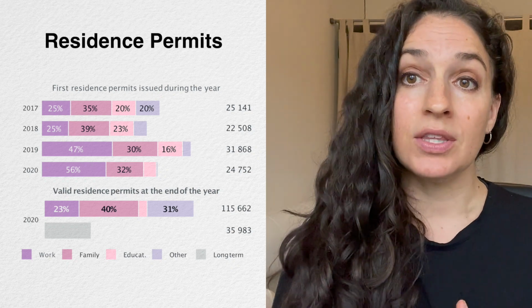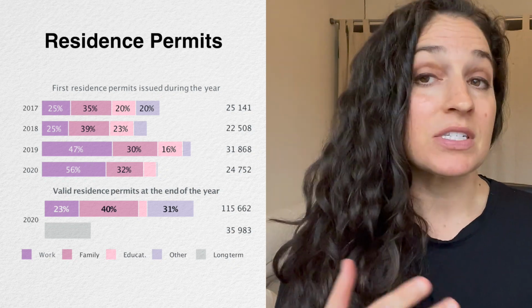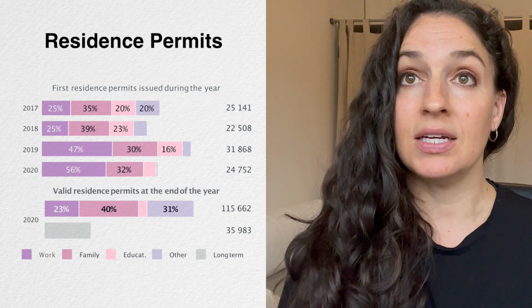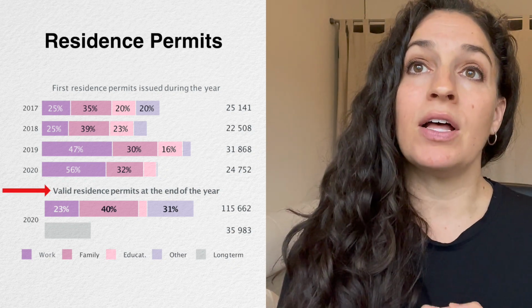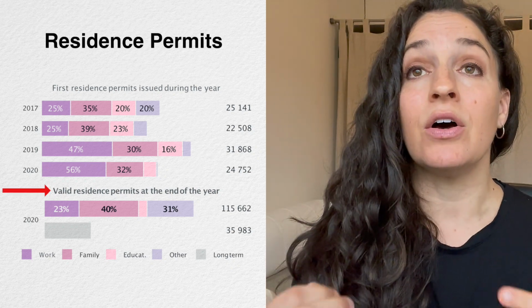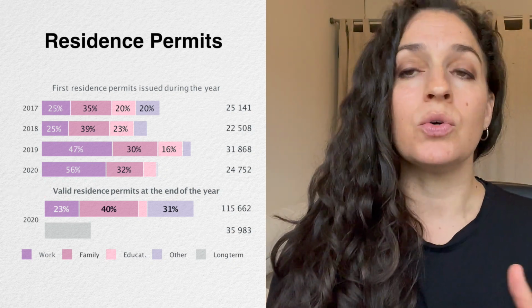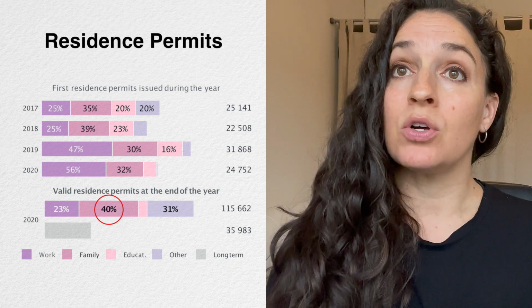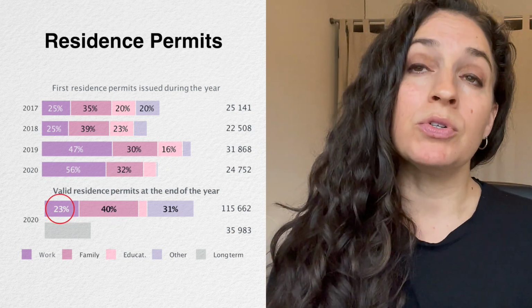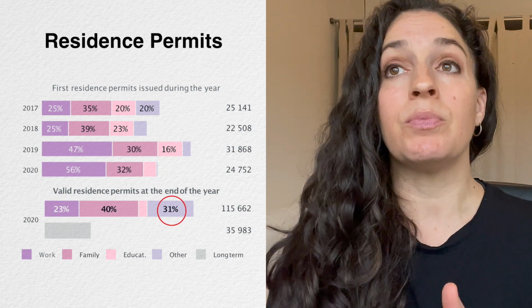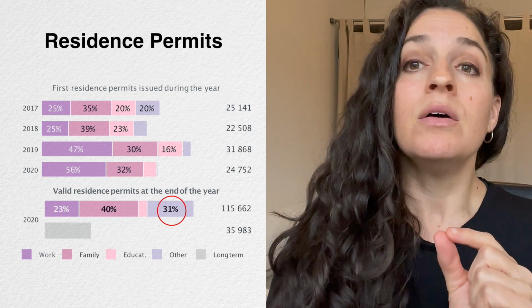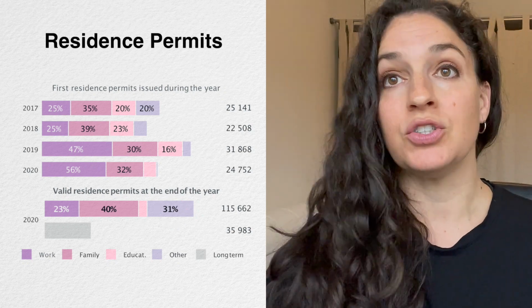And other reasons could be things like asylum or refugee status. If you look at the valid residence permits at the end of the year in 2020, you can see that the majority of these, or at least 40% of these, are for family reasons, while 23% are for work reasons and 31% for other reasons, and then a minority of that for educational purposes.